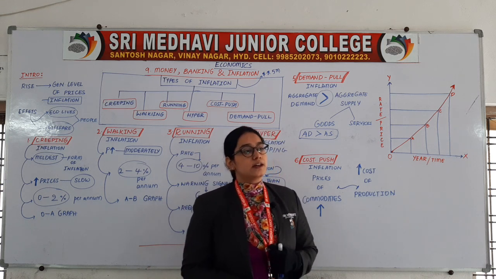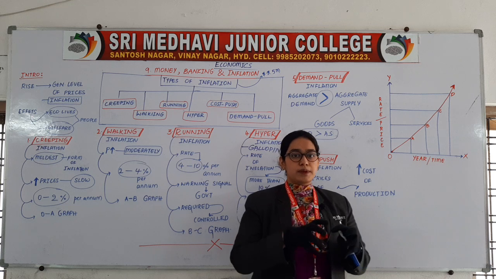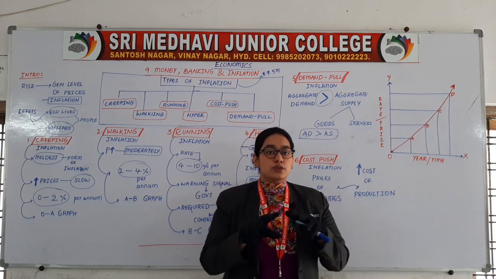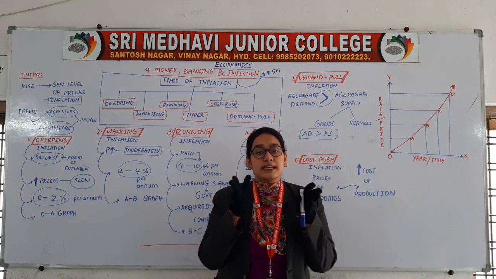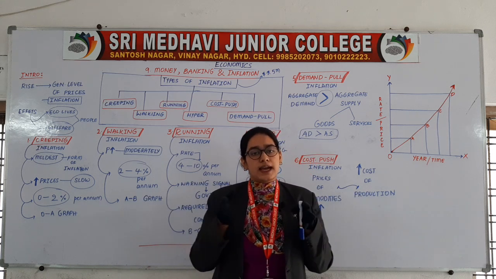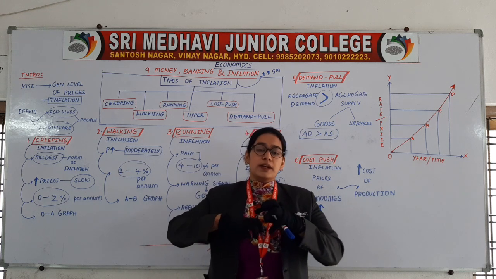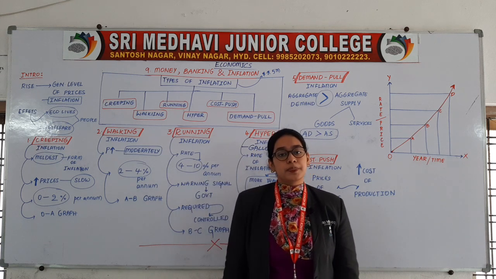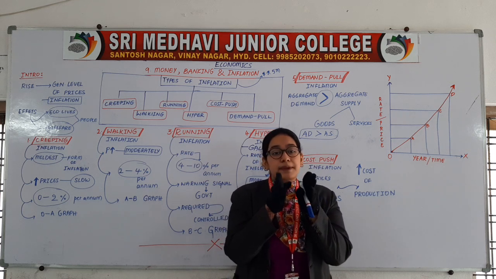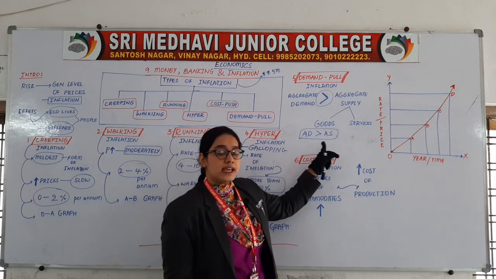For example, we are having a bookshop. Right now people were thinking that because of lockdown, the schools and colleges are not going to start, so no one is purchasing. So the shopkeeper thinks, when no one is purchasing, let me decrease my supply. Instead of 100 books, I'll just keep 50 books in my shop. But as soon as the lockdown ends, the reopening date of schools and colleges has come. So all the public at a time is demanding books. Now the supply is less, but the demand is more. So aggregate demand is more than aggregate supply.